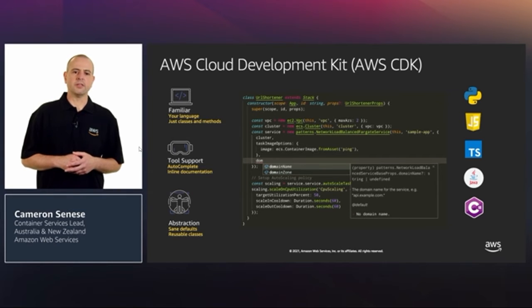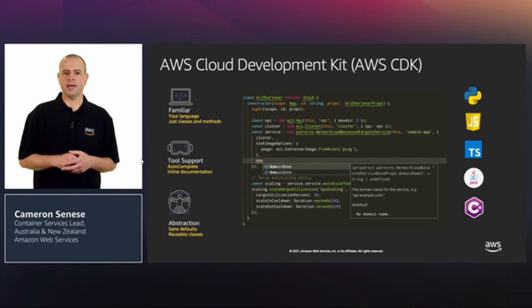The AWS Cloud Development Kit, the AWS CDK, is an open source software development framework to model and provision your cloud application resources using familiar programming languages. You can do this in different programming languages such as Python, JavaScript, TypeScript, Java, or C#. With CDK, you'll be much faster than with previous tools because you work with your familiar language and concepts, classes, and methods. And with the CDK, we provide many sane default values. So there's no need to read a lot of documentation. You can just get started quickly and safely.